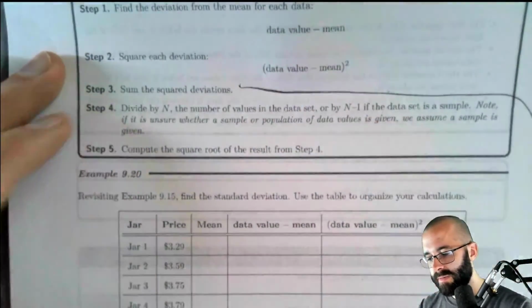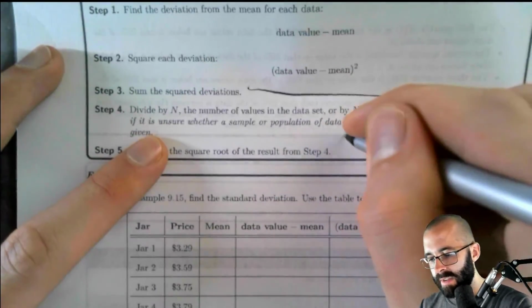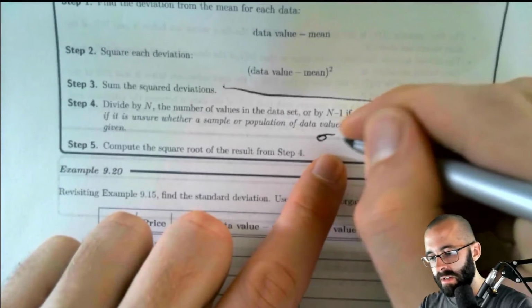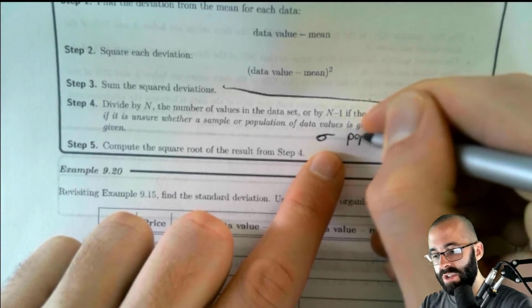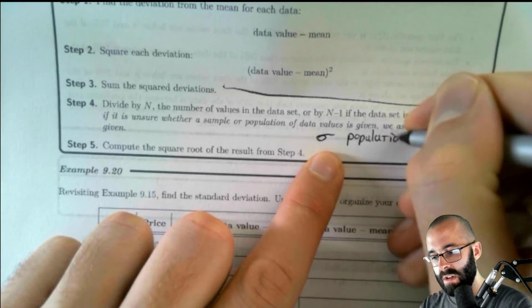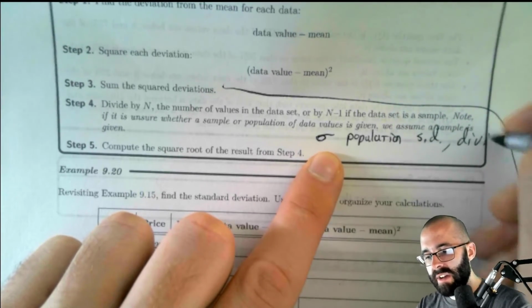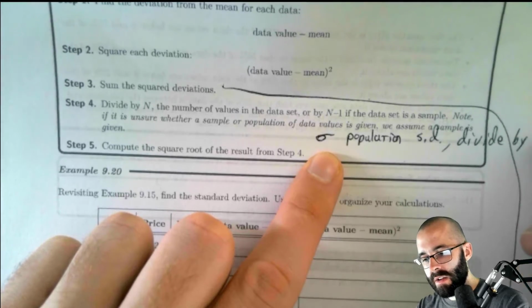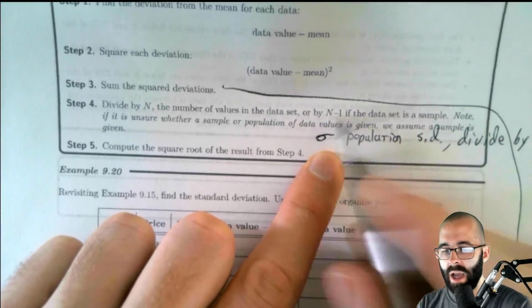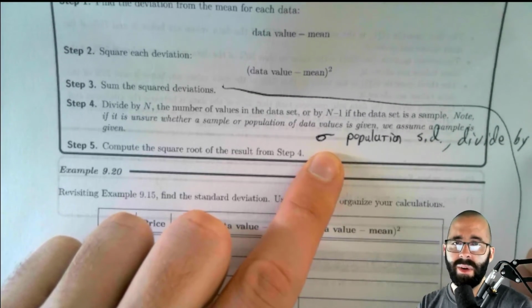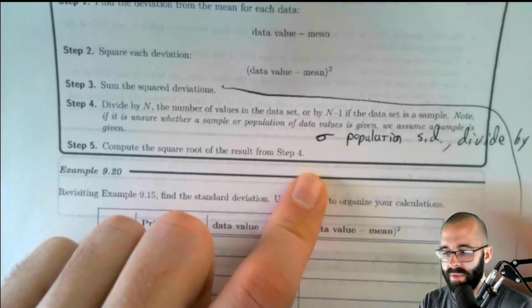So sigma, this is important to write down. Sigma is the population standard deviation, and here we divide by n. The notes are using capital N. I usually see it as lowercase n, but you can use either one.